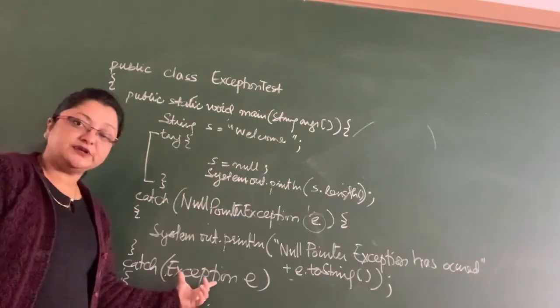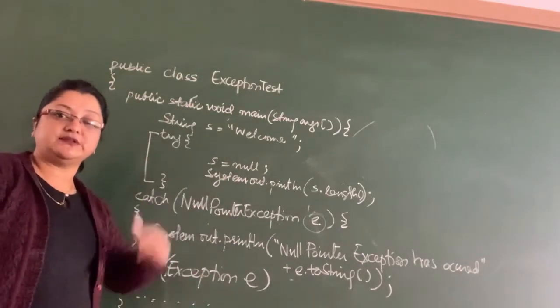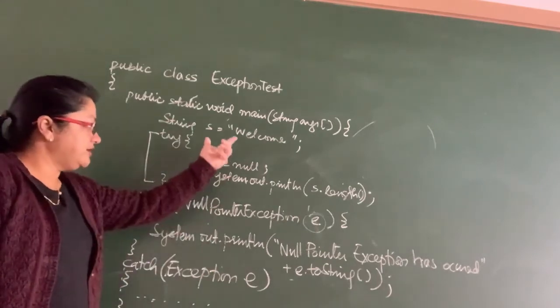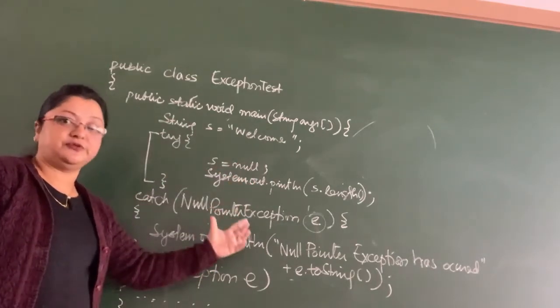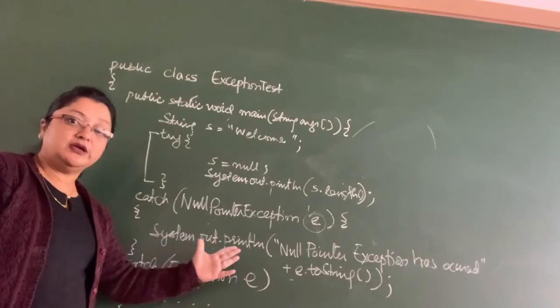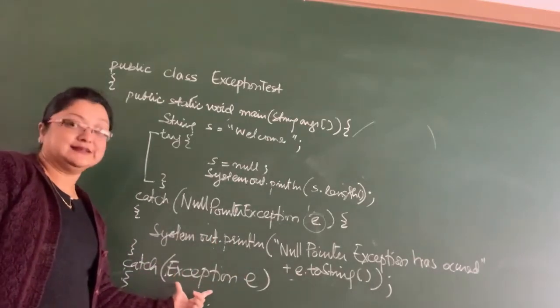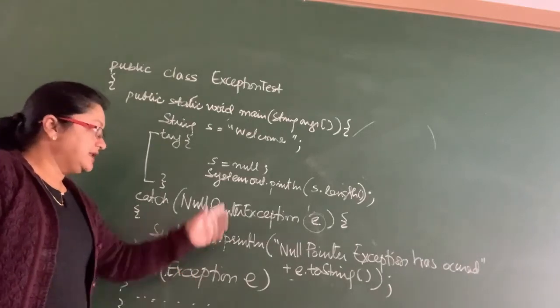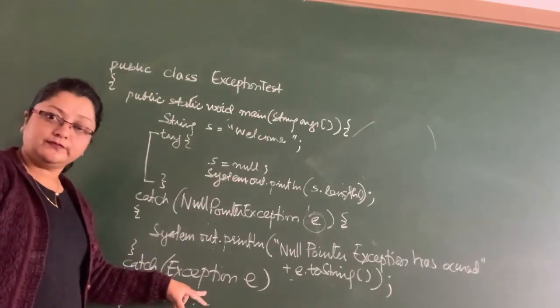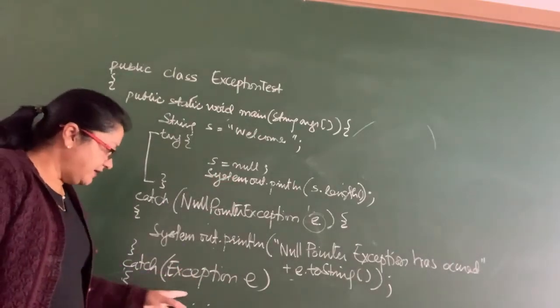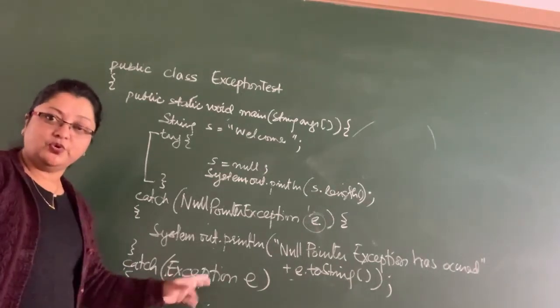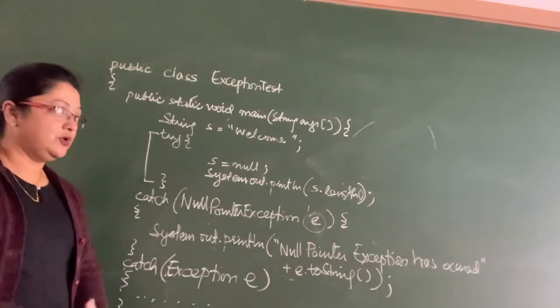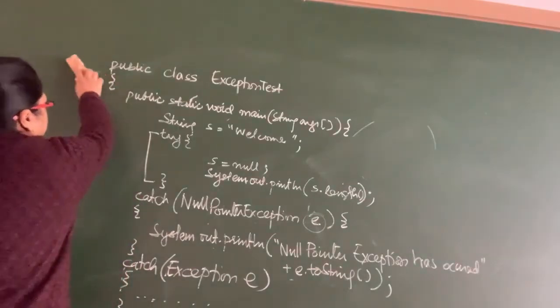The Exception class is at the top of the hierarchy, the superclass. So if it is neither a null pointer exception nor an array index bound exception, it is bound to be an exception. It will always be an exception. So in that case, the code inside the Exception catch block will execute.